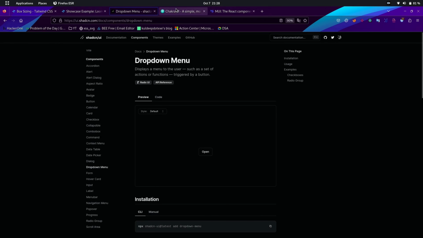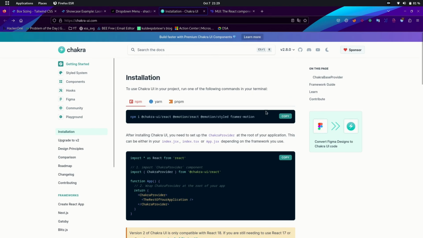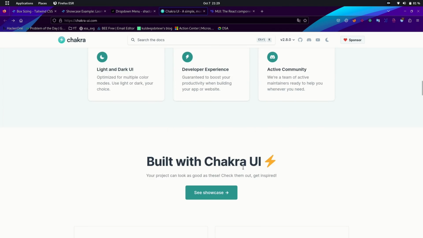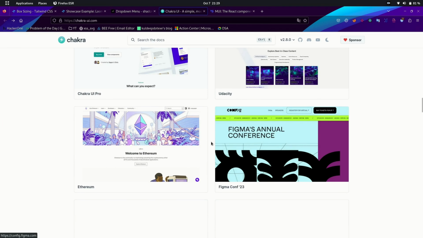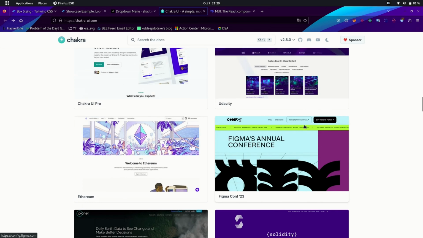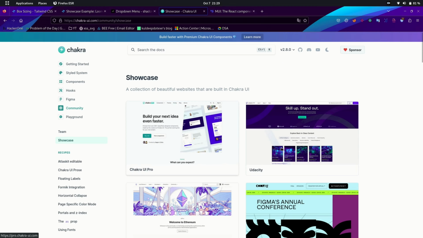Now, let's talk about Chakra UI, the amazing framework of customization. Chakra UI offers ready-made pieces that you can easily tweak to match your style. Similar to Tailwind, Chakra UI provides class names to modify and design your website as per your choice. Scroll down the site and click on the Showcase to explore sites made in Chakra UI.